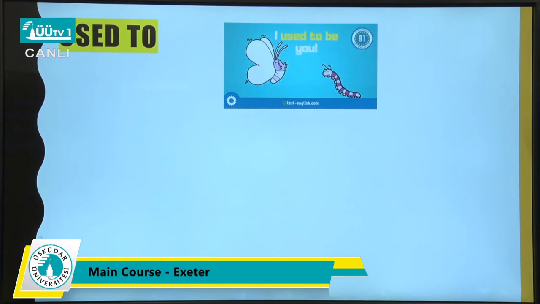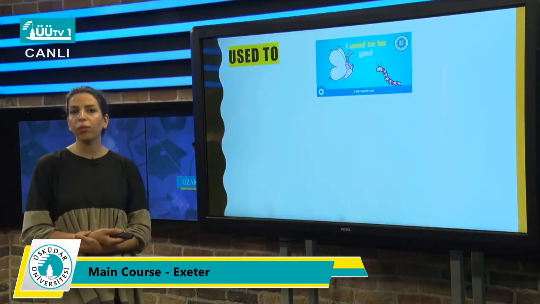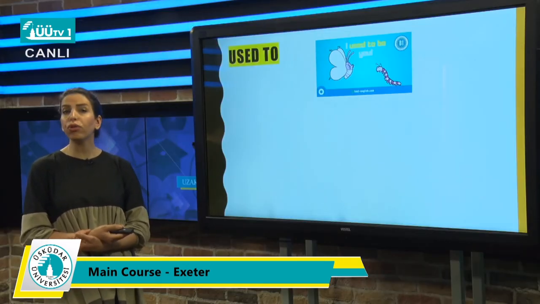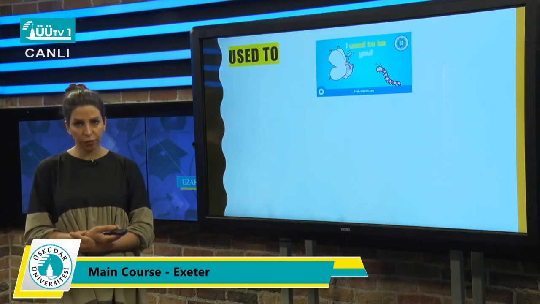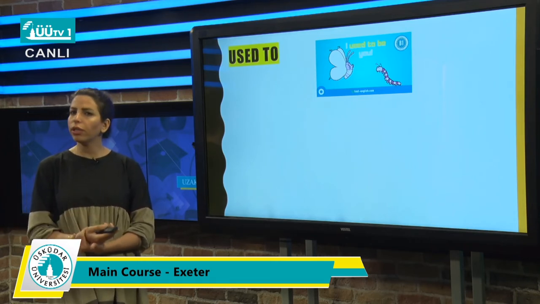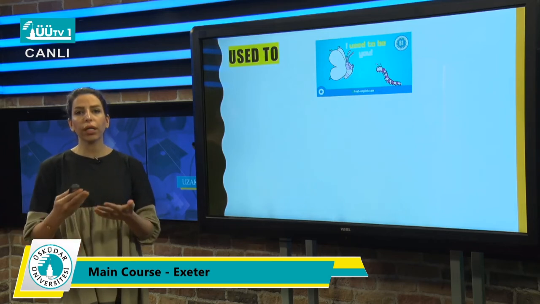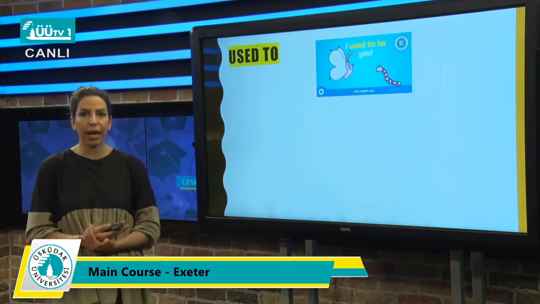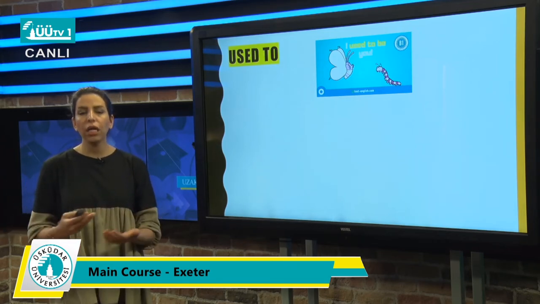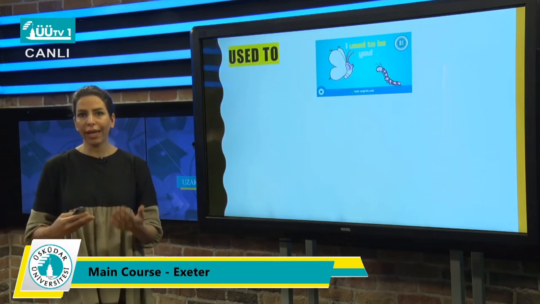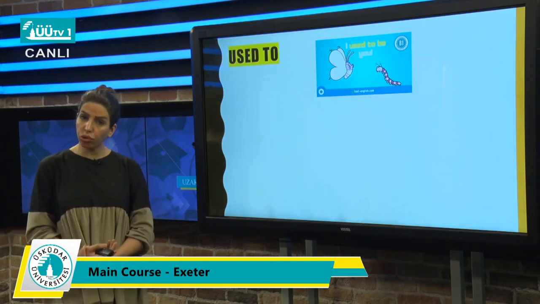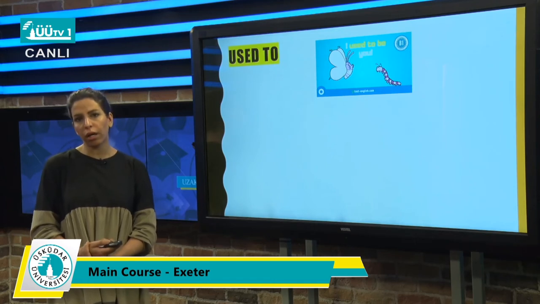And the last grammar point that we want to talk about is used to and get used to. These two are totally different from each other. I'm definitely sure that you are familiar with used to. We use used to whenever we want to talk about a habit that we had in the past, but not anymore, okay? So you have got some kind of habit in the past, but not anymore. In these cases, you can use used to and would. Both of them are possible.